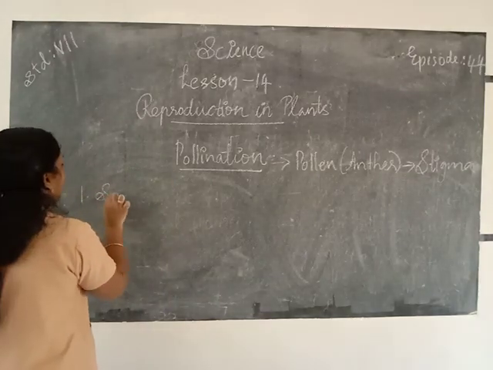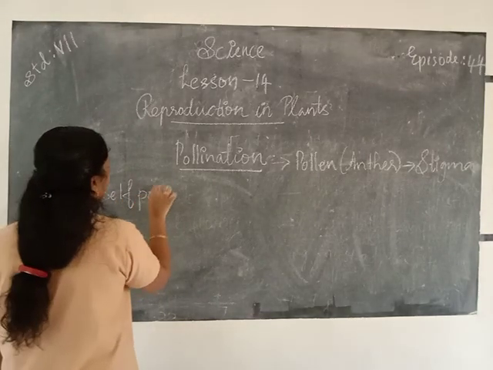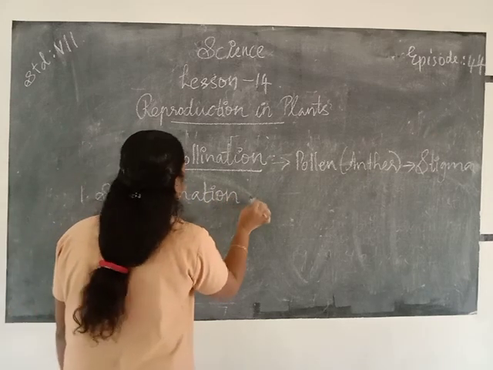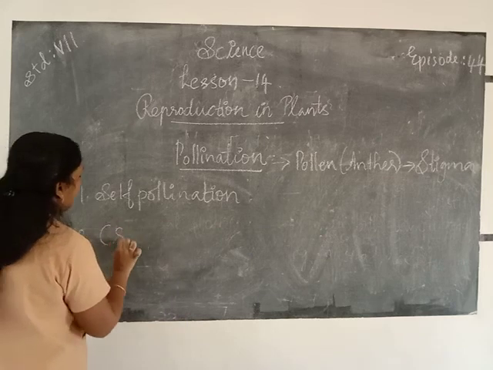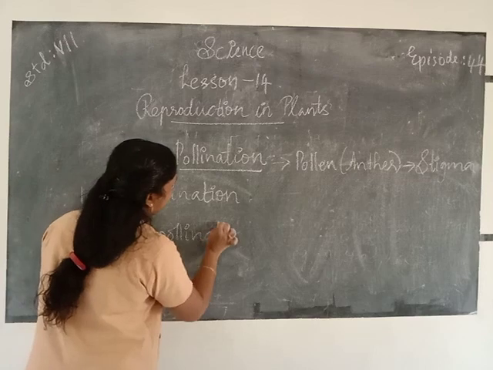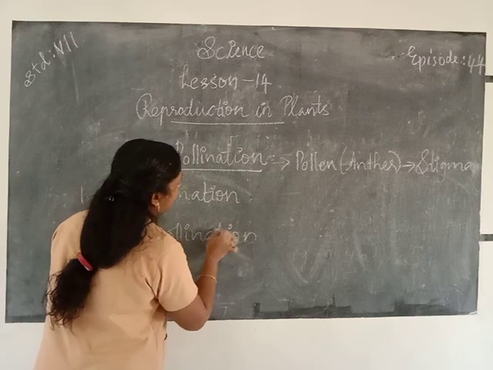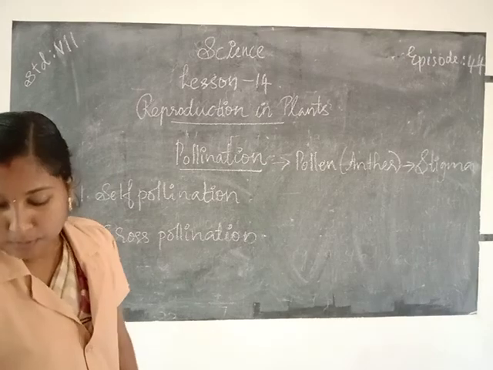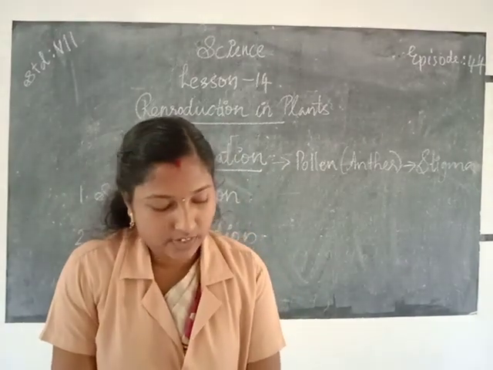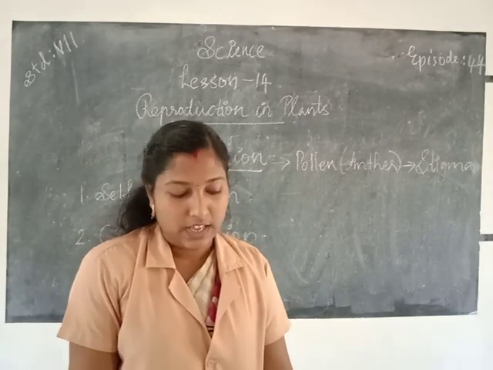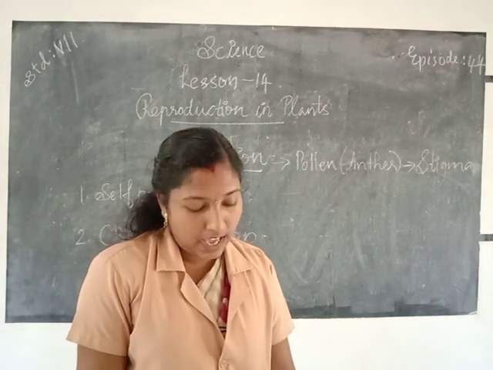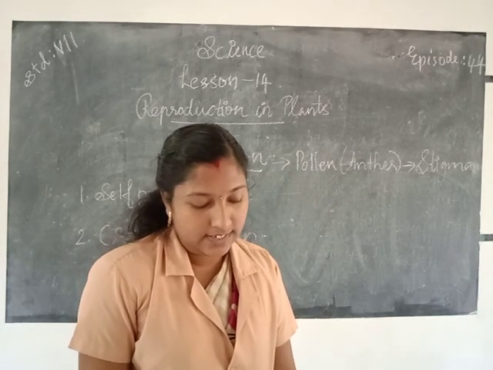First one, self-pollination. Then second one, cross-pollination. Okay, first one, self-pollination means if the pollen grains land on the stigma of the same flower, it is called self-pollination.